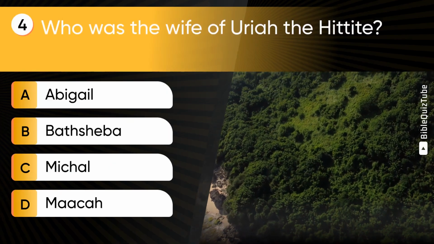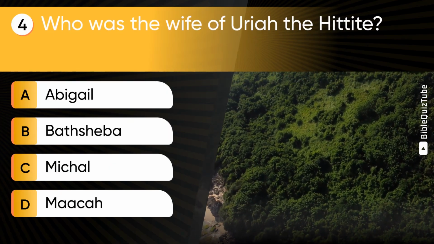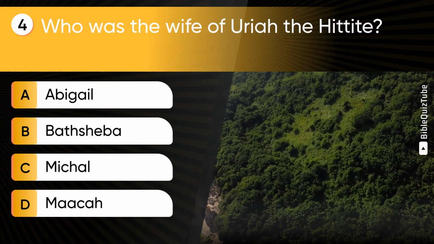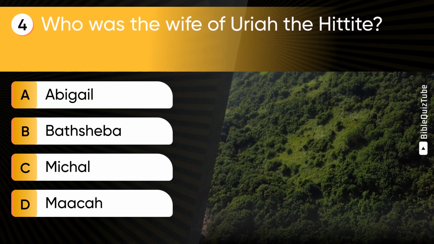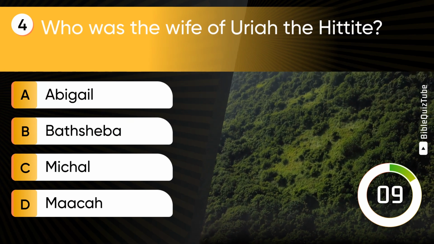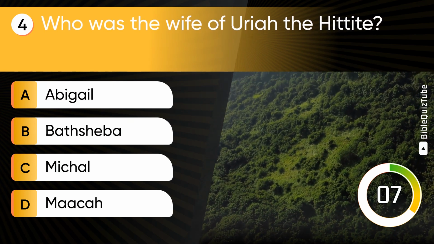Question 4. Who was the wife of Uriah the Hittite? A. Abigail. B. Bathsheba. C. Michal. D. Maacah.